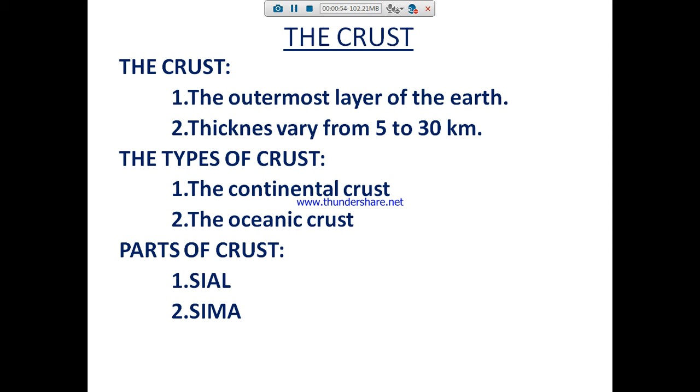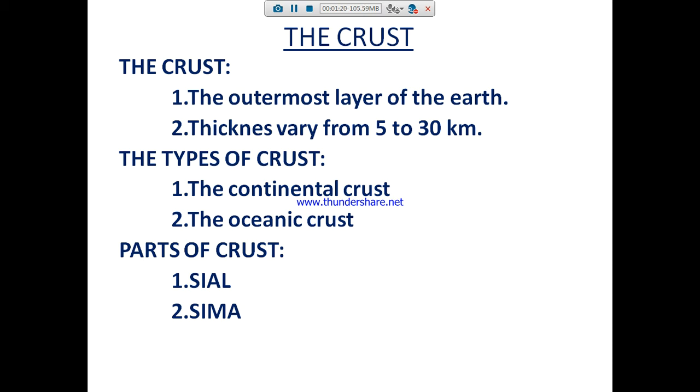There are two kinds of crust: one is the continental crust and the other is the oceanic crust. What are the parts of the crust? Sial and Sima. Why is it called Sial? Sial is the combination of silica and aluminium. Sima is the combination of silica and magnesium.